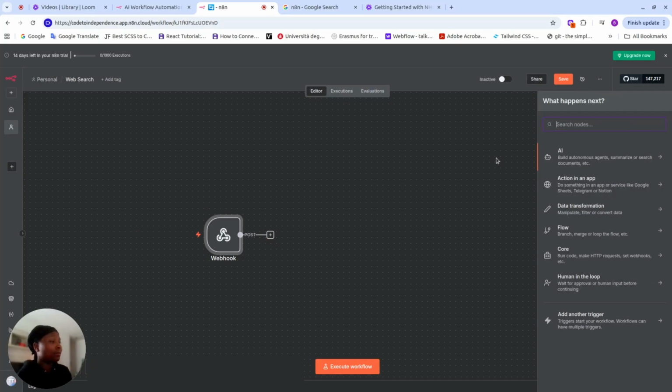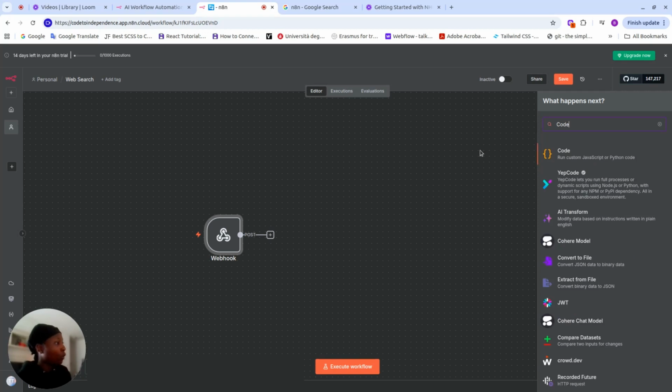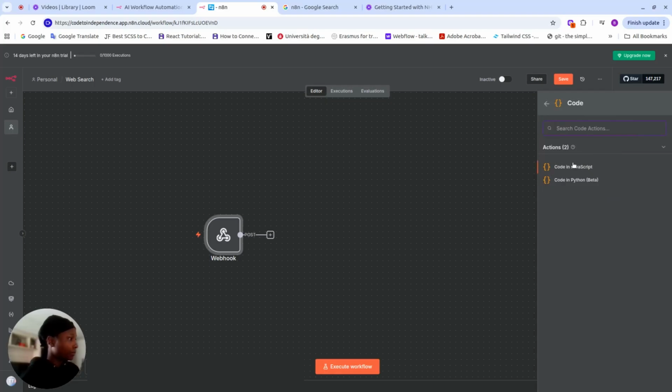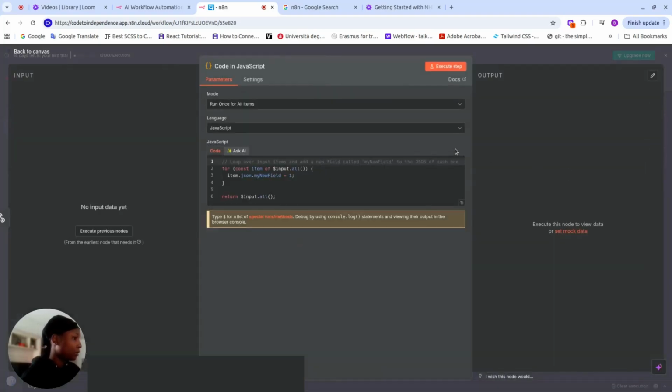The next step is we're going to add some code which allows us, when the POST is sent from Postman, to receive the data and then process it for the next step. So here we're going to search for code. And here it says run custom JavaScript or Python code. And here we're going to be coding in JavaScript. So I select JavaScript. And here we are.